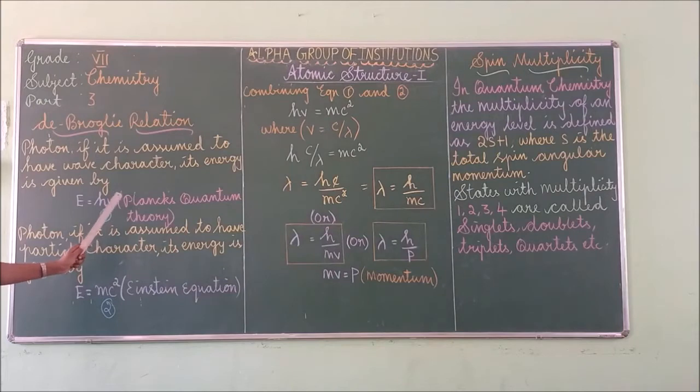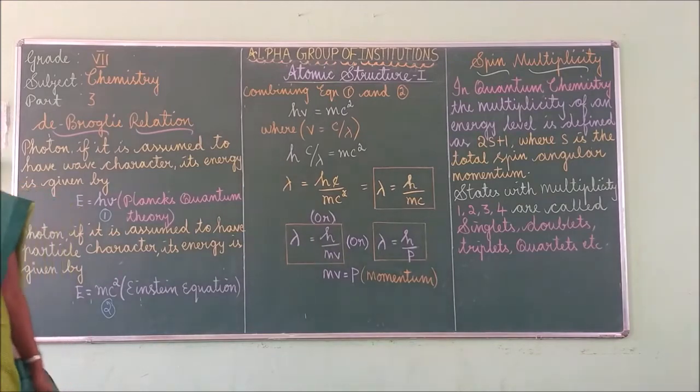Here E is energy, h is Planck's constant, and v is the frequency. So this is the first equation according to Planck's quantum theory.